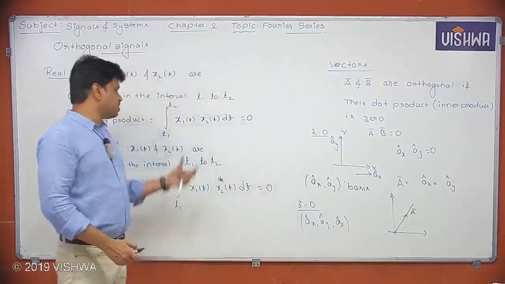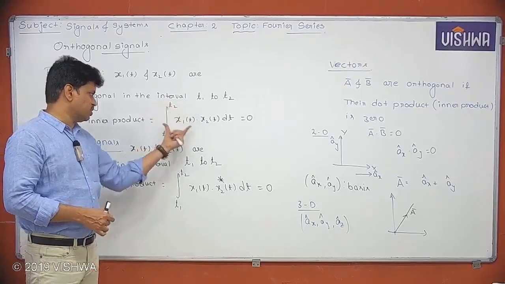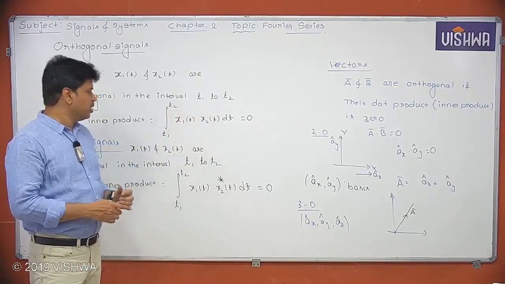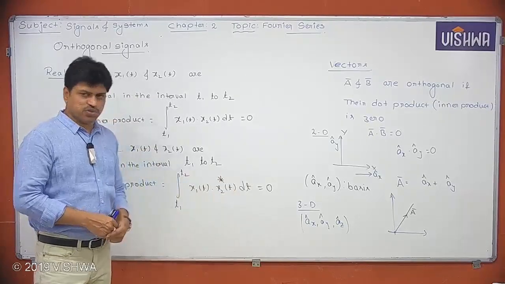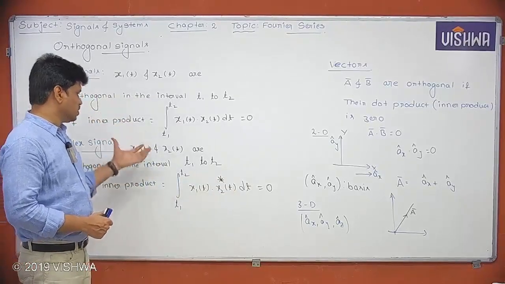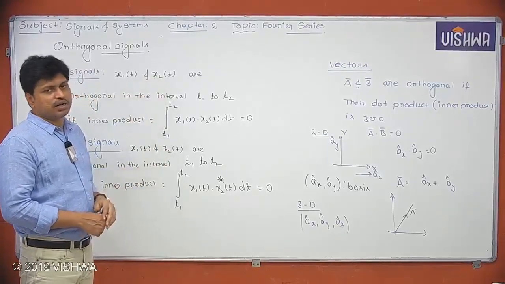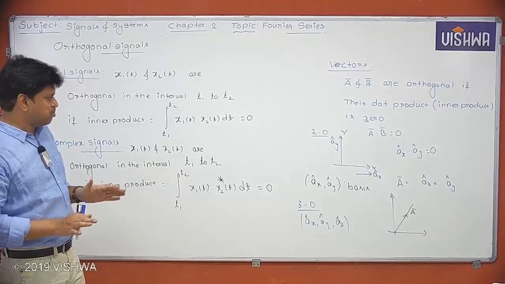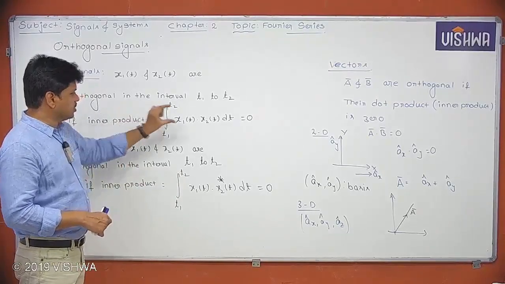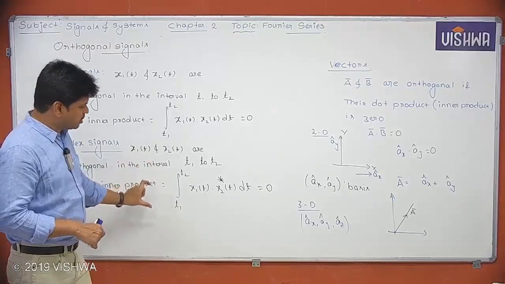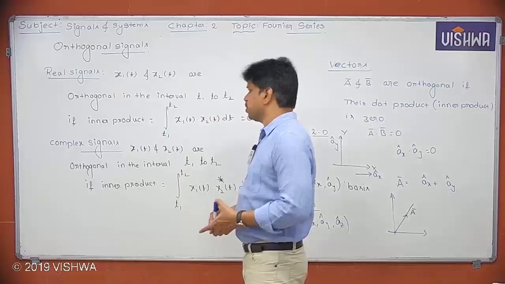So for real signals, if the inner product is like this and it is 0, and for complex signals, if the inner product is defined like this and it is 0, then we can call those two signals x1 of t and x2 of t orthogonal to each other. This is a simple definition. Just remember, the inner product has to be 0. For real signals, this is the inner product. For complex signals, this is the inner product. I hope you understand. So just make a note of it.